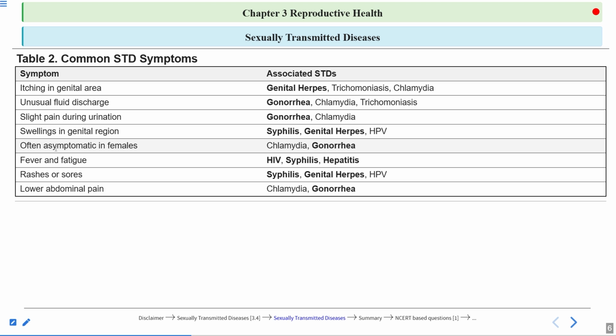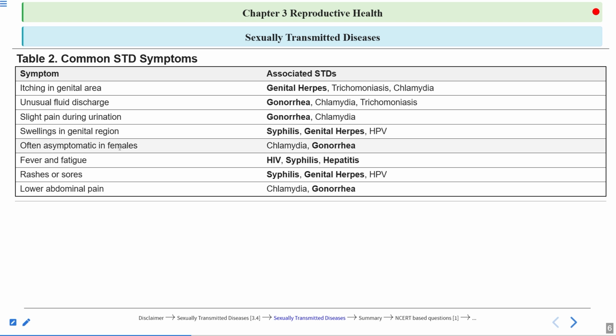Now, sometimes the symptoms of these STDs don't appear in females. Means they are asymptomatic. What do you mean by asymptomatic? Means the infection is there, but the symptoms don't appear. Like in corona also, there was infection in the body, but the symptoms didn't appear. That's why it is quite dangerous also. So the chances of spreading the disease increase because the person is unaware that they are suffering from that disease.